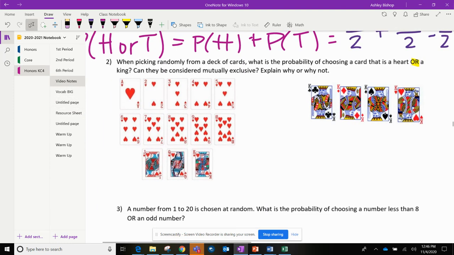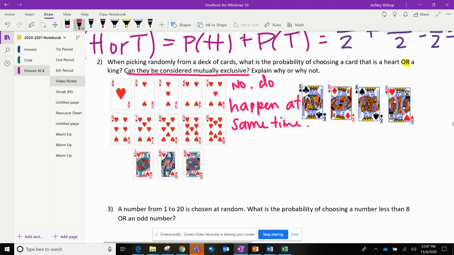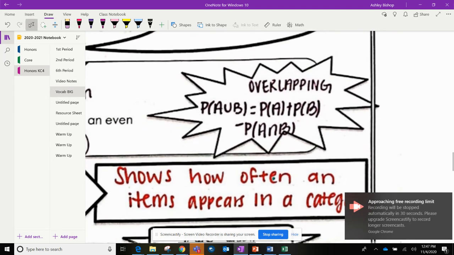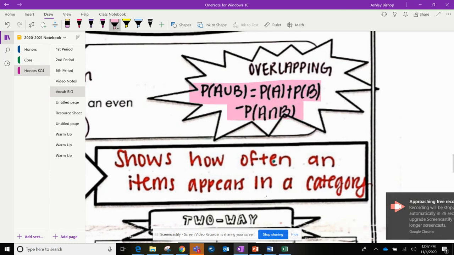So are they mutually exclusive? No. They do happen at the same time. Alrighty, so since they can happen at the same time, there's overlap here. And so I'm going to want to use my formula for overlapping. And I'm going to stop this video and start another one. And that should be the last video, maybe one more, who knows.